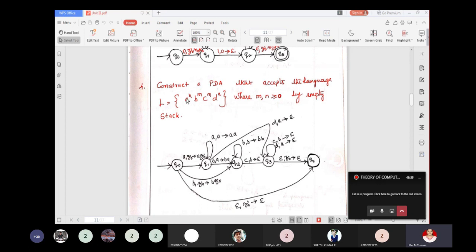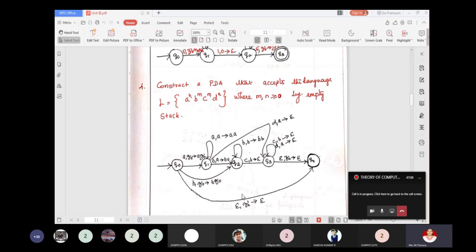Very simple. First push all A's onto the stack. Then push all B's onto the stack. Then whenever you read C, pop the B's. Whenever you read D, pop the A's. At last, nothing is to read and the top of the stack is Z naught, and make the stack empty and accept the string.